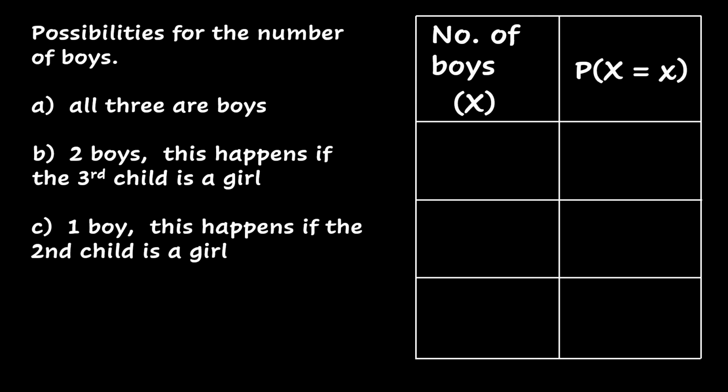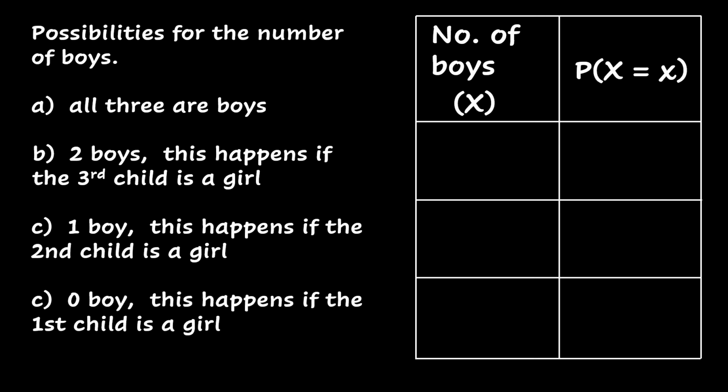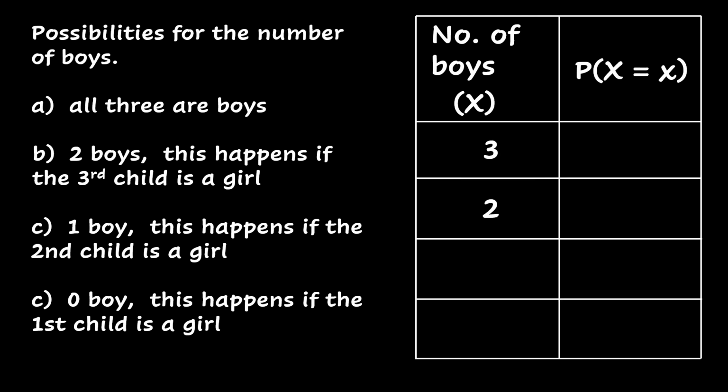Another situation is we have just 1 boy. And this will happen if the firstborn is a boy, but the second child is a girl. Remember, they are going to stop once they have a girl. So 1 boy means a boy followed by a girl. But it's also very possible for the couple to have no boys at all. And this will happen if the first child right away is a girl. So therefore, the possible number of boys in the family are 3, 2, 1, or 0. We are going to compute the probabilities of each of these values.